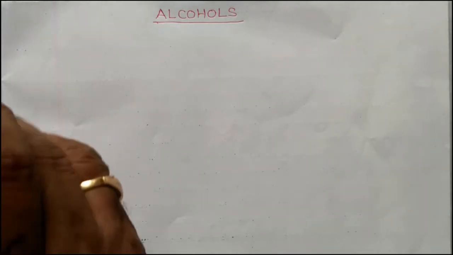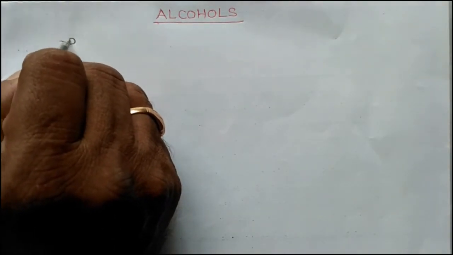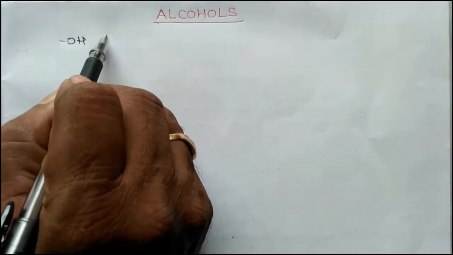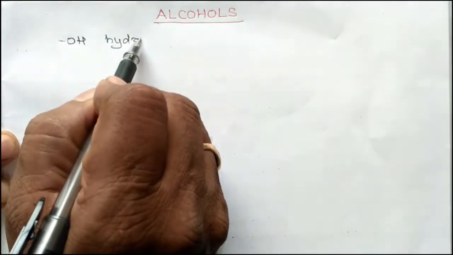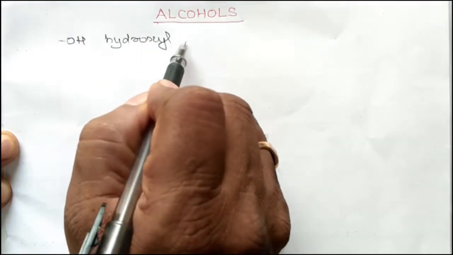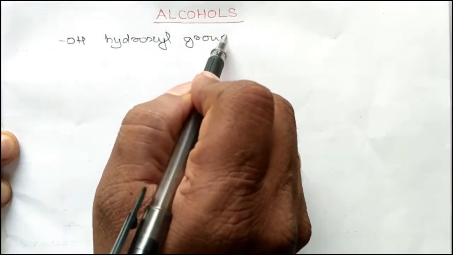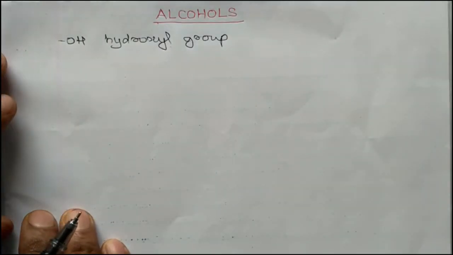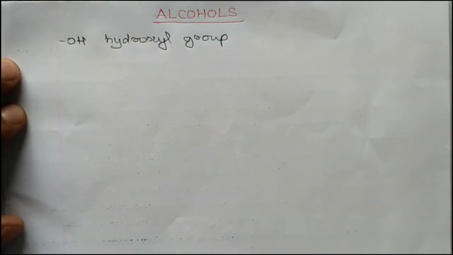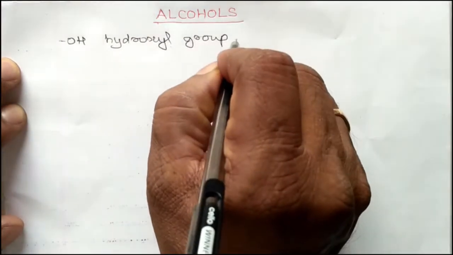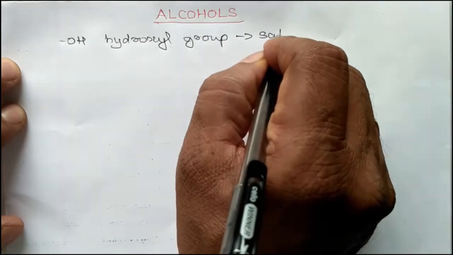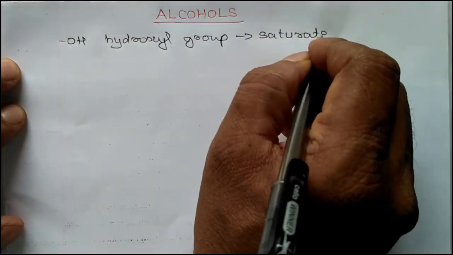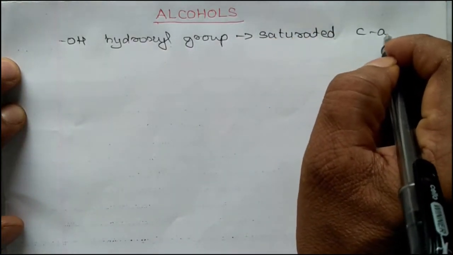First let us see what are alcohols. Alcohols are compounds in which a hydroxyl group, known as OH, is attached to a saturated carbon atom.